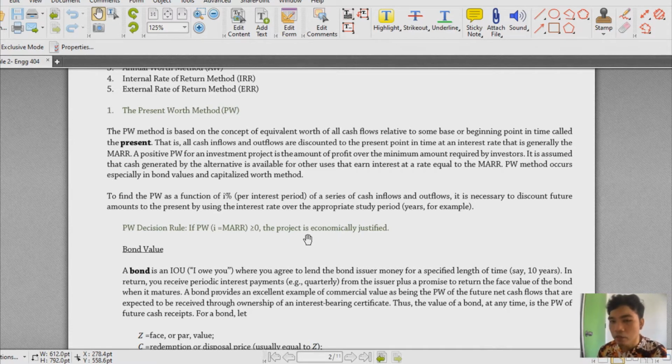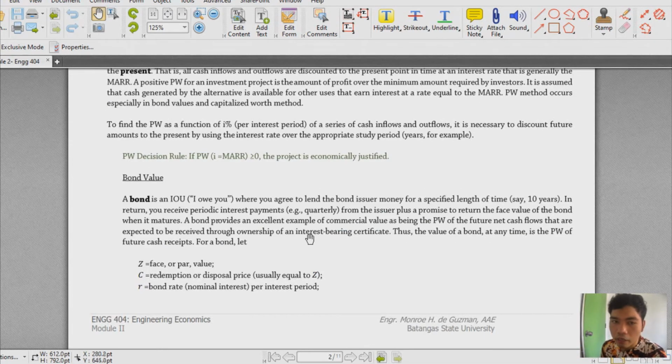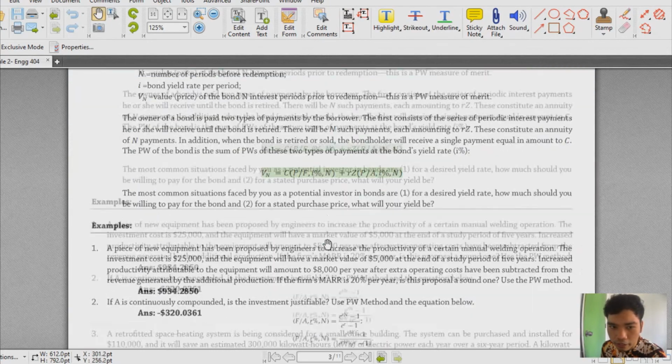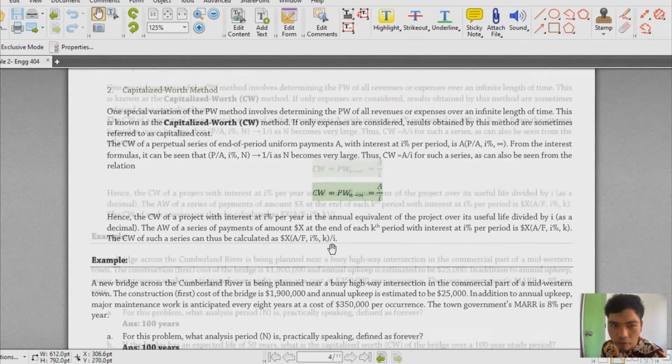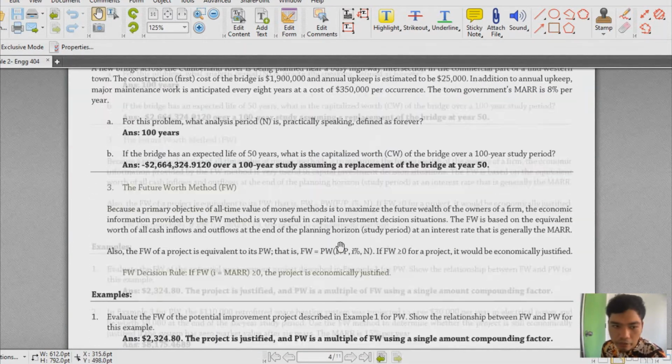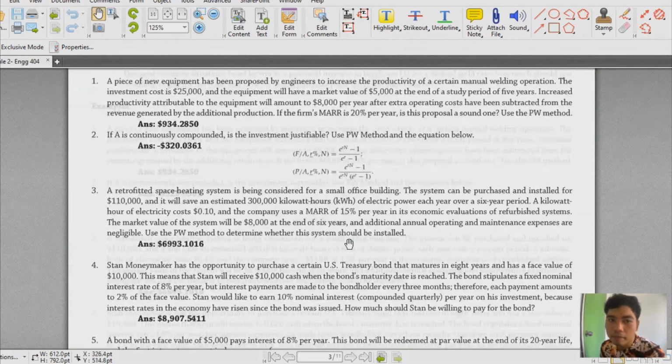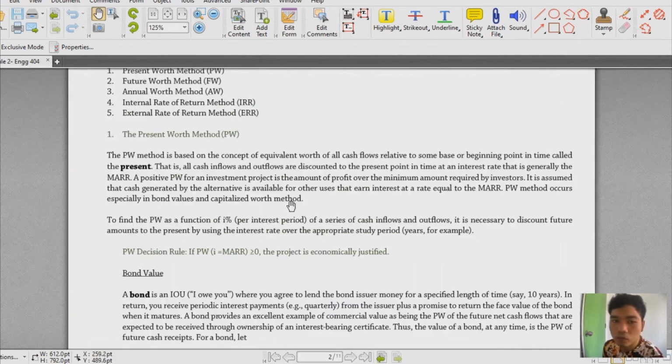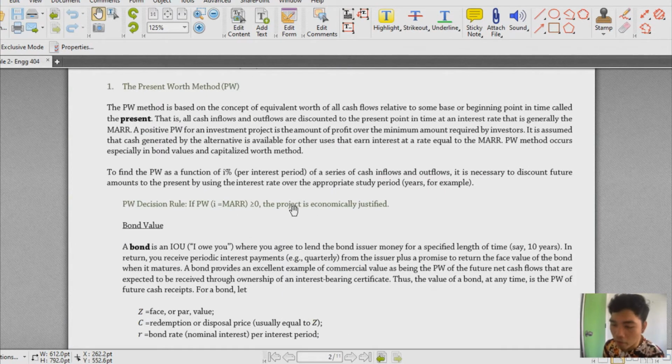then it could be said that it is economically justified. So the thing here is that yung present worth natin, we'll try to subtract that from yung present worth natin na stated sa problem, and then after subtracting, so doon natin makikita if it's 0, 1, or more than 0 or then less than 0. Okay. Meron tayong isang type under nitong present worth, and that is the bond value.